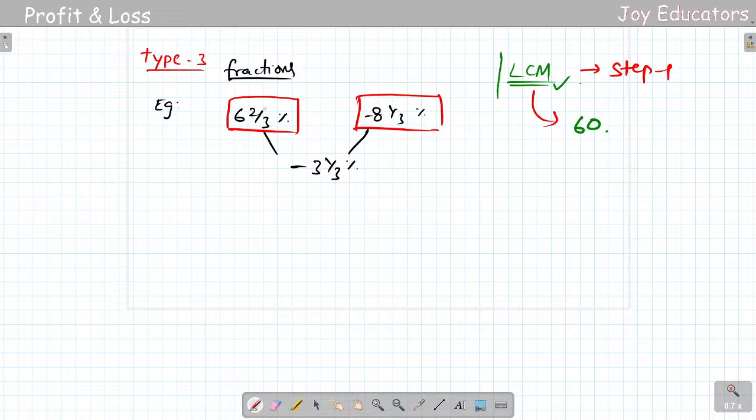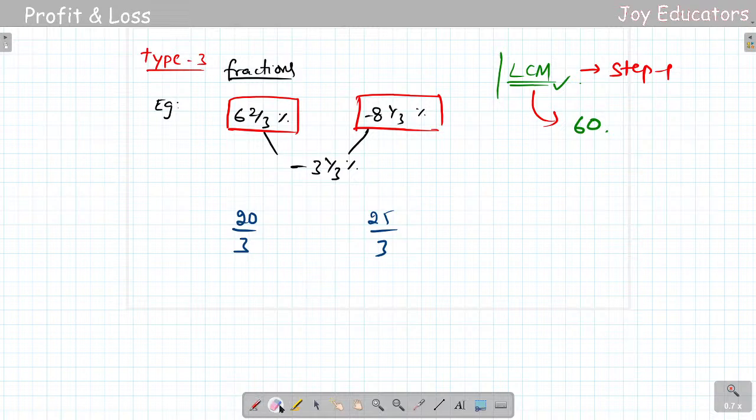So 60 times 18. Let me use a small pen here. 6 times 3 is 18, 18 plus 2 will be 20, so 20 by 3. And 8 times 3 is 24, 25 by 3. So let us make it in fractions. No worries, let us do it afterwards. There's not much time, so I'll just go ahead.